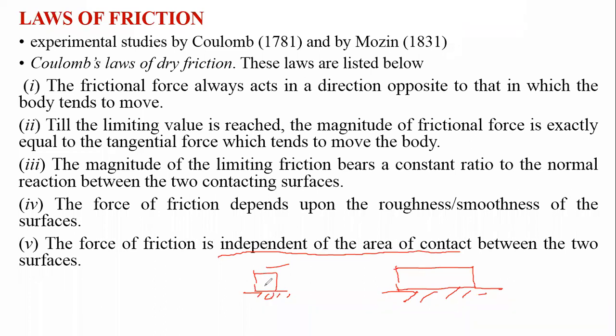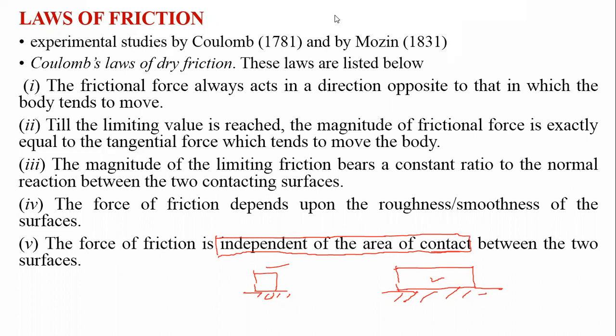This block is smaller, that's why the area of contact is small. This block has the larger area, that's why its contact area is more. But the friction force is independent of the area of contact.